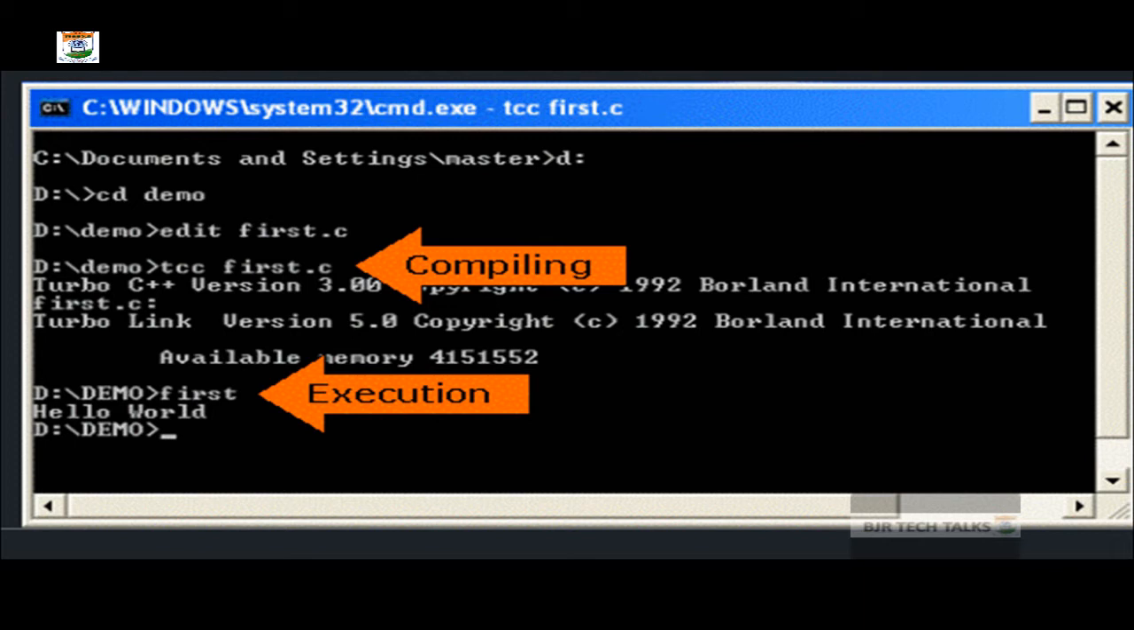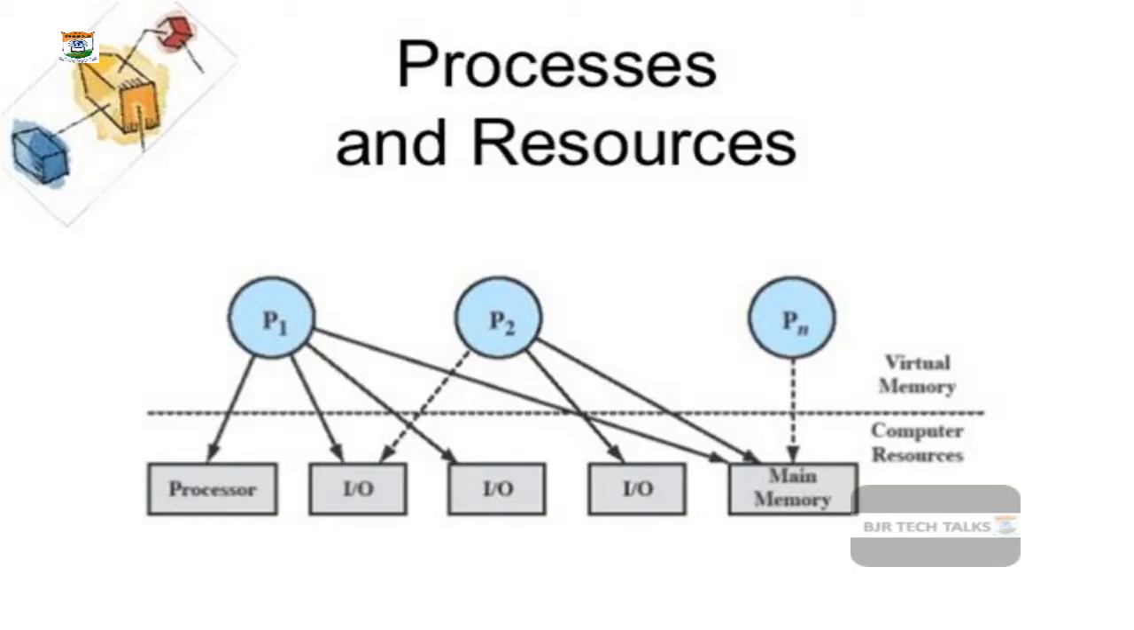That means it's a process. If any source code is in running mode, then call it a process. And for any process, if you are going to execute it, what exactly does it need? A process needs certain resources. What are those resources? The first resource is the CPU slot. If there is no CPU, then the process cannot be executed.